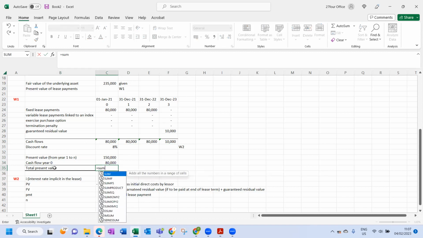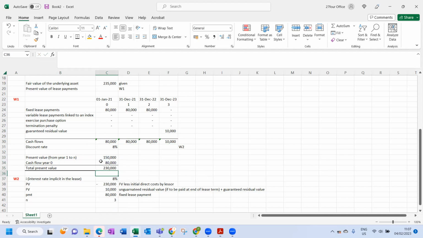If I work this out, the fair value is 235, the present value of the lease payments is 230, so it is substantially all of the fair value. So we can answer that question.